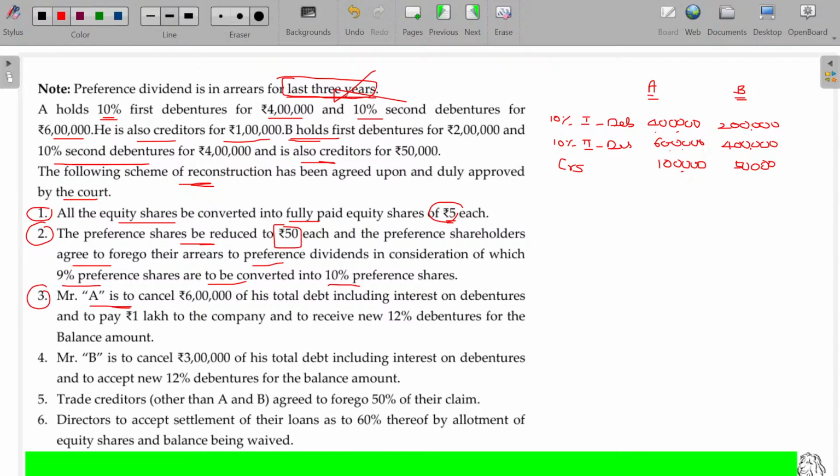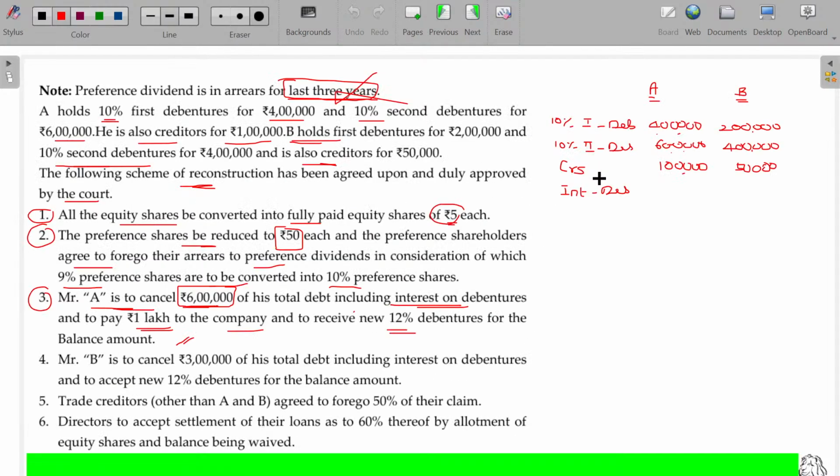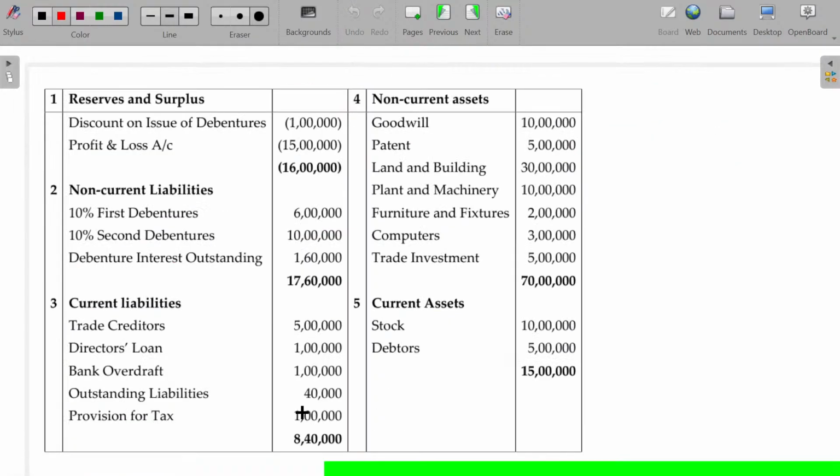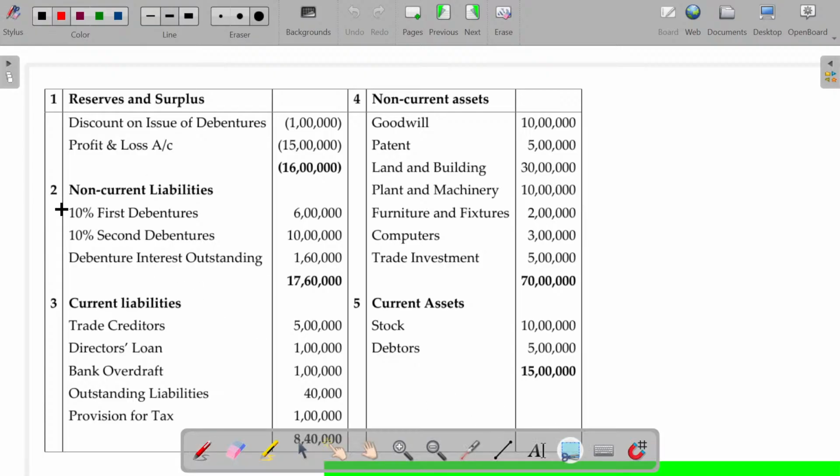Third one: Mr. A is to cancel 6 lakhs of his total debt, including interest on debenture, and pay 1 lakh to the company and receive 12% debentures for the balance amount. Cancellation will be 6 lakhs of his total debt, including interest on debenture. So you have to find out the interest on debenture also. Let's see, already we have studied here: working of allocation of interest on debenture between A and B. We have this to be done also. I'll just pick this one here.